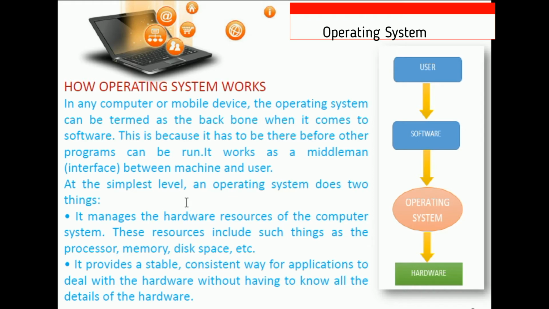At the simple level, the operating system does two things. First, it manages the hardware resources like RAM, processor and memory area like hard disk. It manages the hardware resources of the computer system. These resources include such things as the processor, memory, disk, etc. Second, it provides a stable, consistent way for applications to deal with the hardware without having to know all the details of the hardware. It means it provides the resources of the hardware, that is the computer, and gives a consistent way for the software to deal with the hardware.